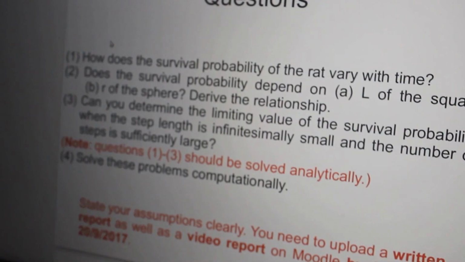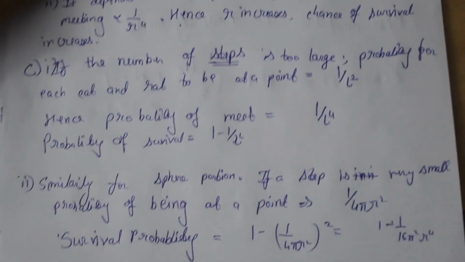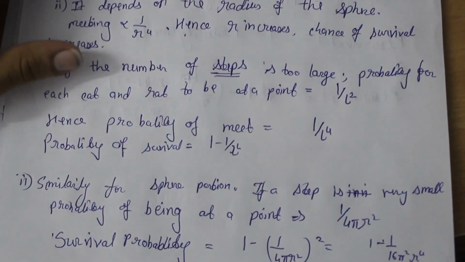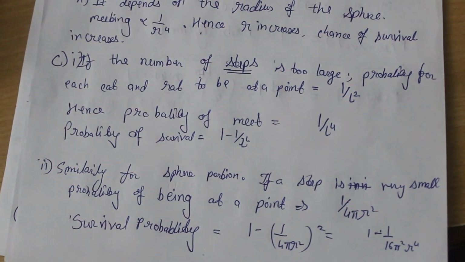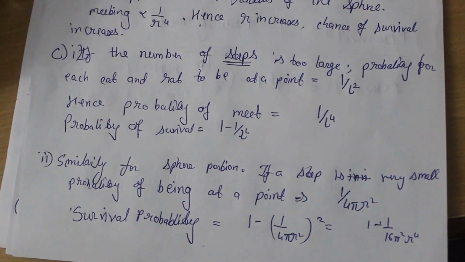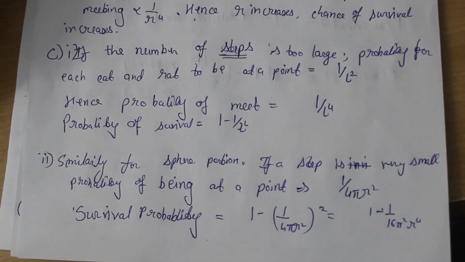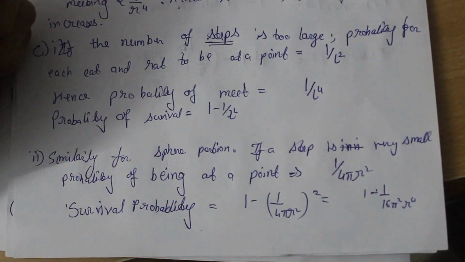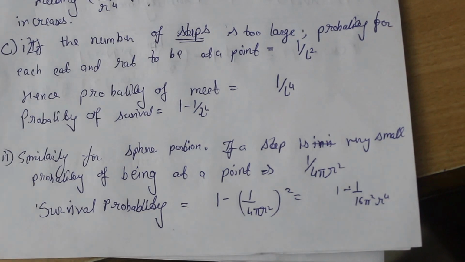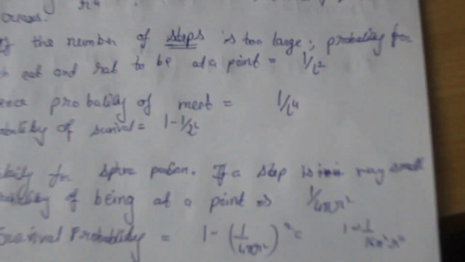To the next question: can we determine the limiting value of the survival probability when the step length is infinitesimally small and the number of steps is sufficiently large? Yes, we have done that, and to calculate that we can say after a large number of steps we can assume that they are at any point in the lattice. Hence the probability of being at a point is 1 by L square. Hence the probability of a meet would be 1 by L raised to the power 4 and the probability of survival would be 1 minus 1 divided by L raised to the power 4.